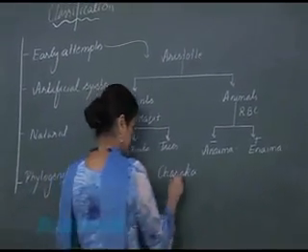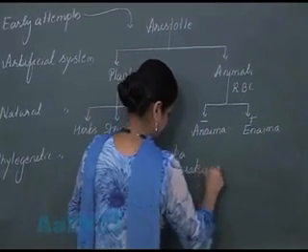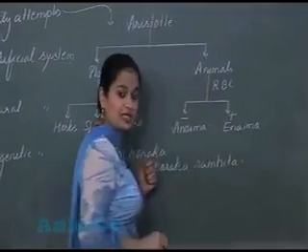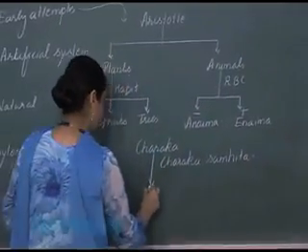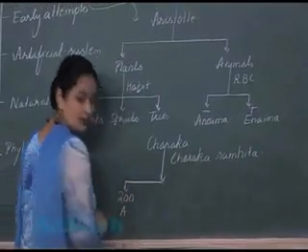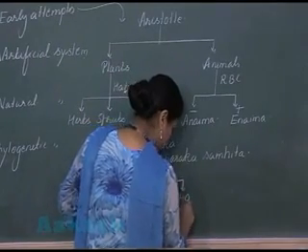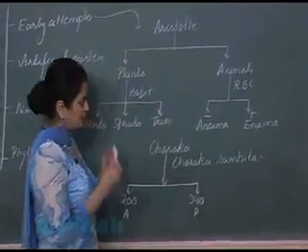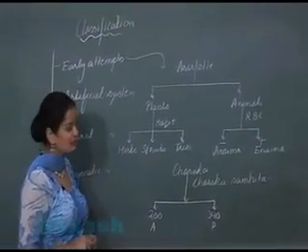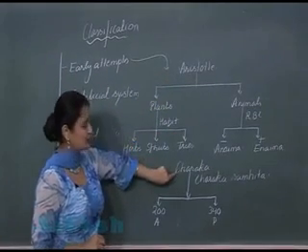Now in his book, that is Charaka Samhita, he enlisted 200 types of animals and 340 types of plants. So this was regarding the early attempts of the classification system, and here we studied the contribution of Aristotle and the contribution of Charaka.